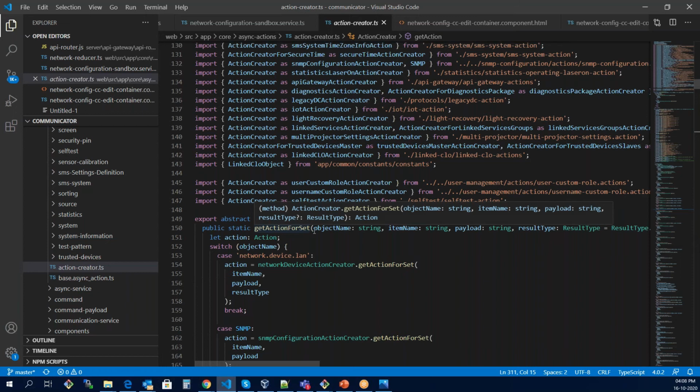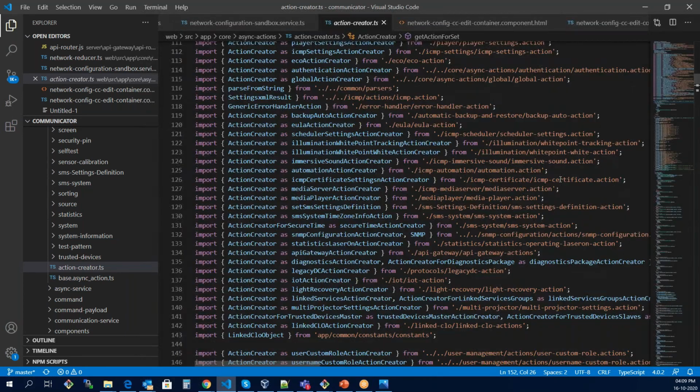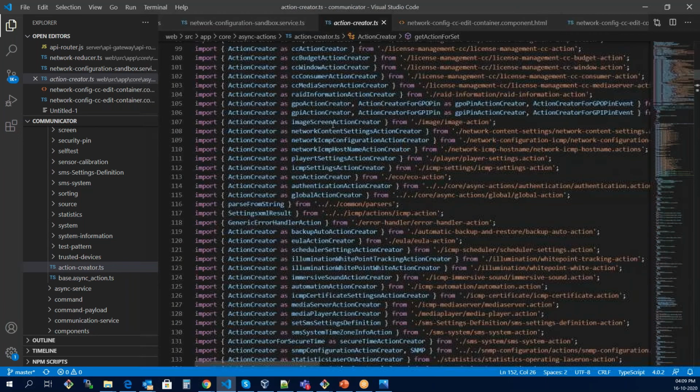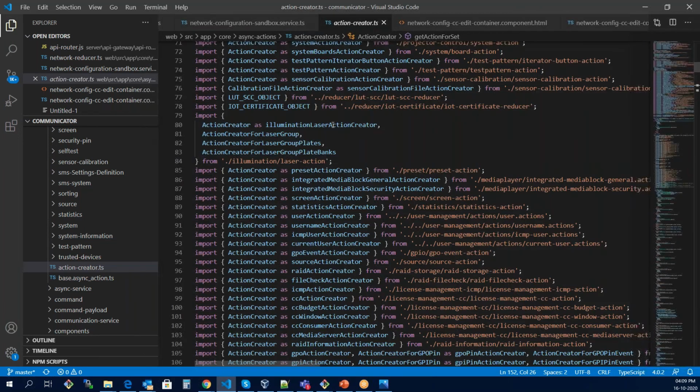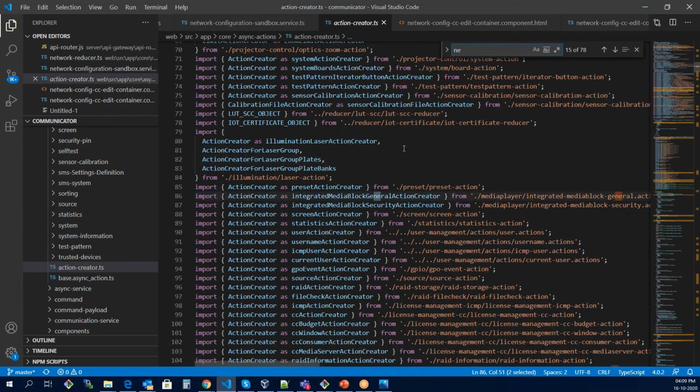It is going to see the action for set. Over here we are going to find the object name. Object name can be different things: light sources, electricity, network or any other thing. Right now we are concerned with network. So over here we have imported all the action creators into this file and we have renamed them. We are importing action creators from different files, but in our case we are concentrating on network.